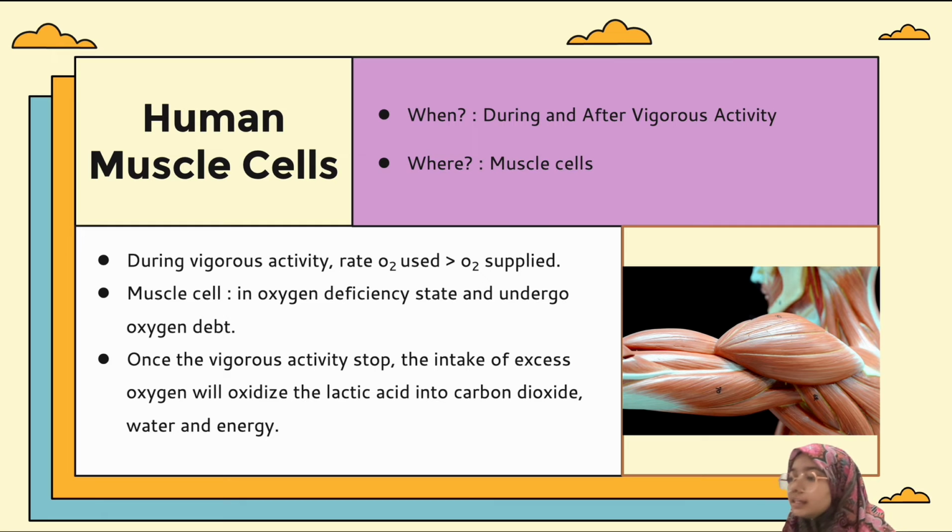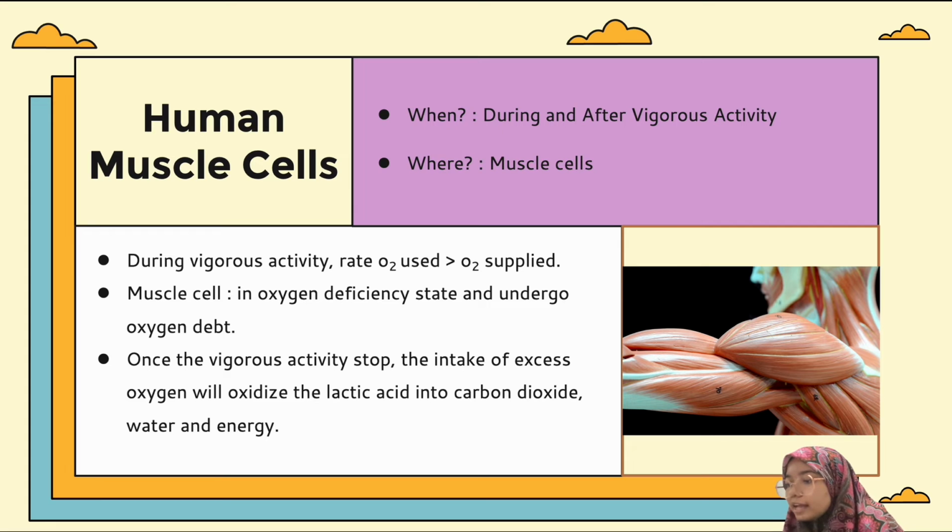Okay, so during this process, actually the glucose cannot break down completely. Okay, cannot break down completely, and each molecule of glucose will produce 2 ATP bersamaan dengan 150 kilojoule. Okay, and then during this vigorous activity juga, in the oxygen deficient state, it will produce lactic acid. Okay, it will produce lactic acid that will accumulate in your muscle cell until it reach some level which cause your muscle to feel fatigue. You akan rasa macam sakit, you akan rasa macam I tired lah, I tak boleh lari, kaki I dah sakit. That's when your lactic acid is accumulate in your human muscle cells.